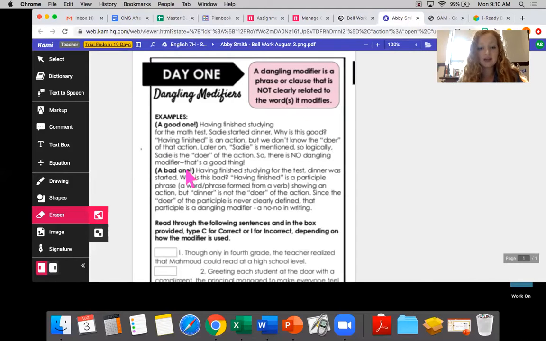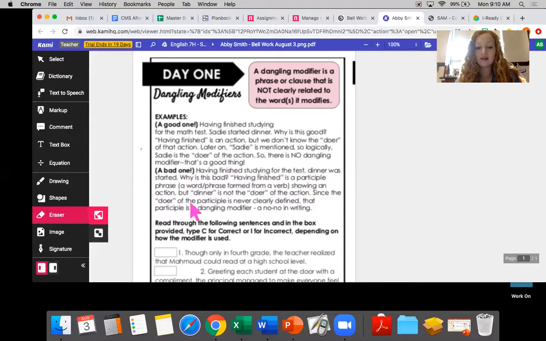That shows us that she's the one who just finished studying for the math test. Okay, now next I'm going to give you a bad example. The bad example says, "Having finished studying for the test, dinner was started." Why is this bad? Having finished is a participle phrase, which is a word or phrase formed from a verb showing an action. But dinner is not the doer of the action. So if we go back and look at this, it says, having finished studying for the test, dinner was started. So it makes it sound like dinner just finished studying for the test. And as we all know, dinner cannot do that.